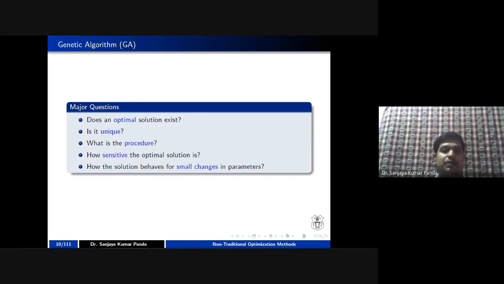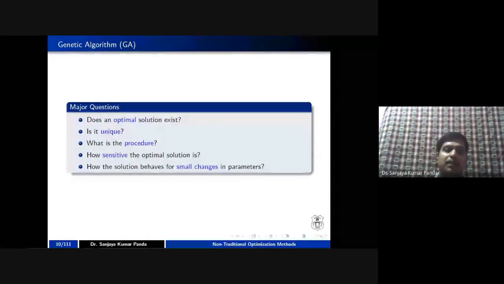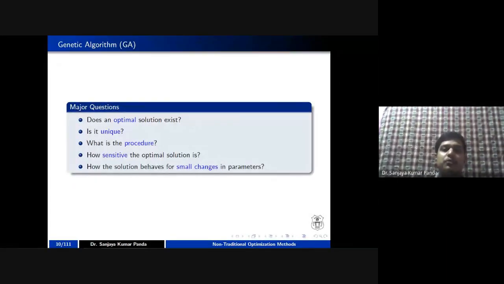Whether the optimal solution is a unique one, or by applying many methods you can reach the optimum solution. For example, in mathematics there are several methods. One person may use procedure A, another person may use procedure B, and they will get the same result. And if you change some parameter, because these algorithms are parameter specific, whether it is going to affect your solution or not, that you have to decide.